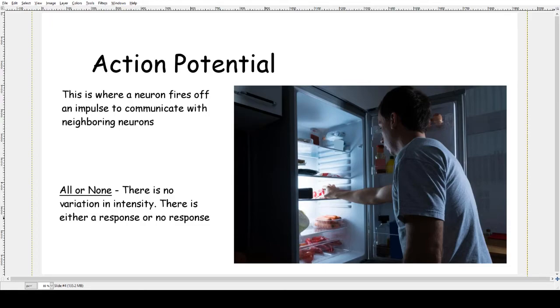There's a little rule called the all-or-none law that states there is no variation in the intensity of an action potential. It is either a response to a stimulus or there's no response. This is similar to how I can't have a part of a cheese stick. They're prepackaged, so I can either grab a whole cheese stick or not have a cheese stick at all. So if a neuron does not reach a state that satisfies the threshold of excitation, there will be no response.